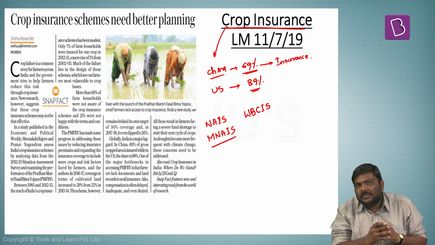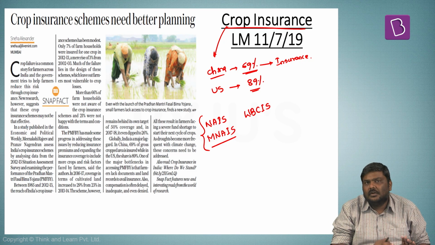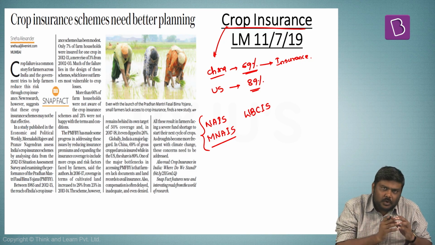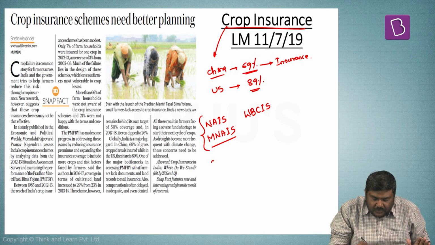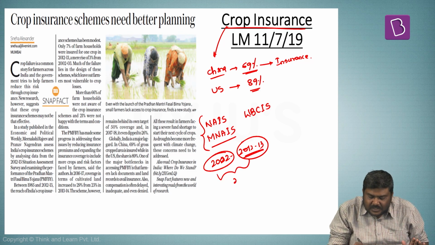Now, over a period of time, there have been certain issues with respect to these kinds of schemes. For example, this particular article quotes a fact that between 2002 to 2012-13, the coverage of crop insurance just increased by 3 percentage points.